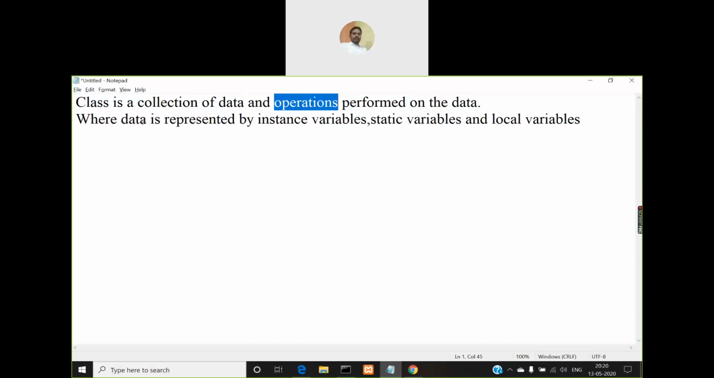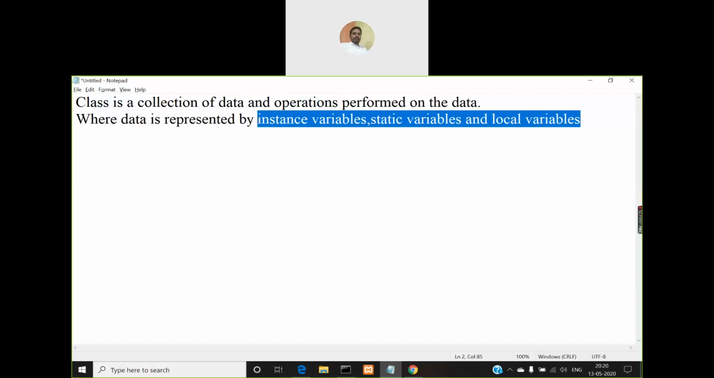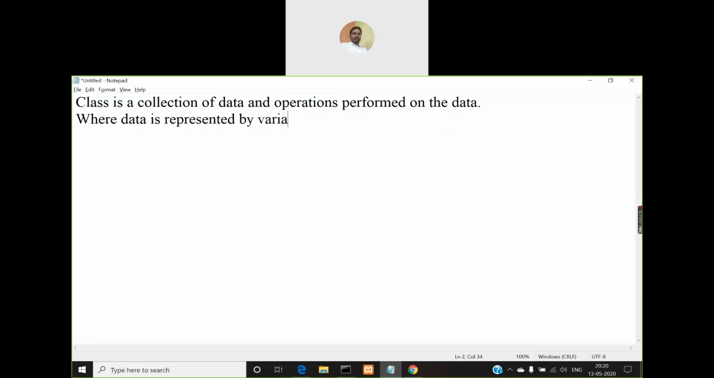So coming to data, data is represented by variables. Instead of using these three terms, I'll use simply variables as of now, because you're a beginner. I'll not differentiate them as instance variables, local variables, or static variables. Simply I'll call them variables, and we'll discuss different types of variables in a Java program later. After completing the definition of class and object, we'll see what the different types of variables are and how to use them in a program. Then you'll understand that very well. As of now, data is nothing but it is represented by variables in a program.